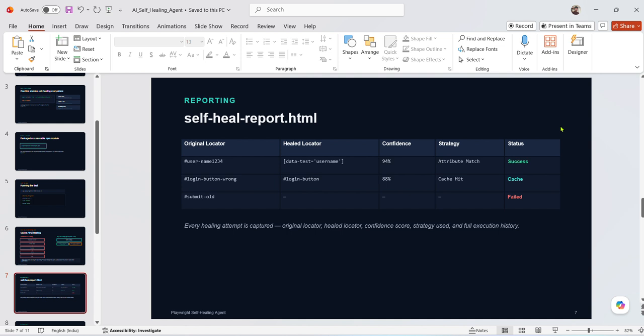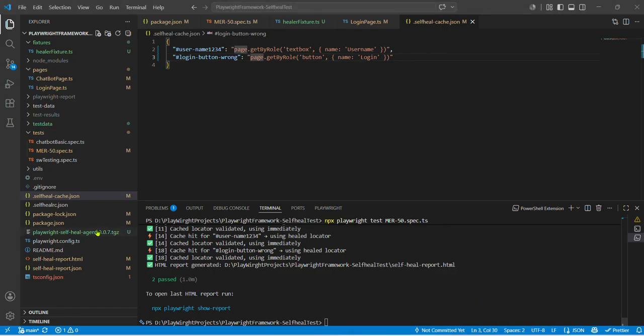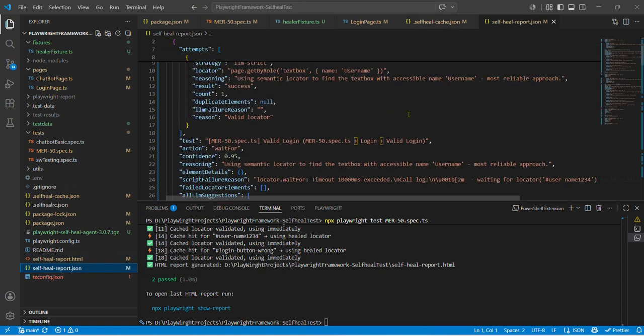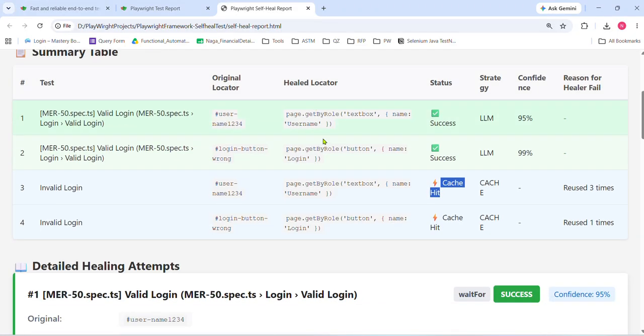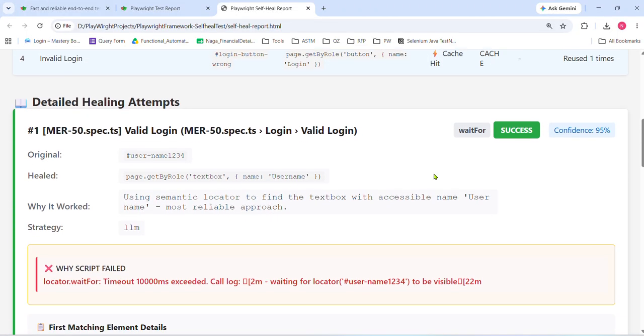So this is the self-healing agent, which is plug and play and can be used for any other project. The advantage of this self-healing agent is that it is AI-powered healing with cache-first optimization. It generates a JSON report and an HTML dashboard also. You saw here the HTML one and this is the JSON report. Based on this JSON report only, the HTML report will be generated like this, so that everybody can easily understand.